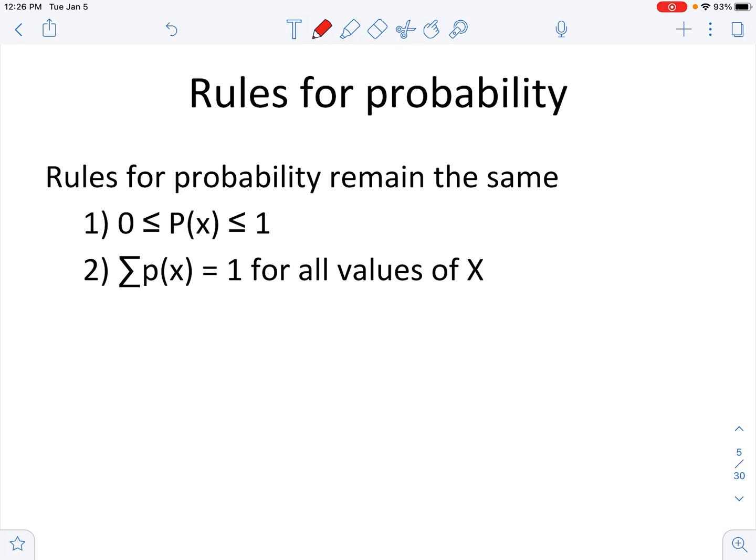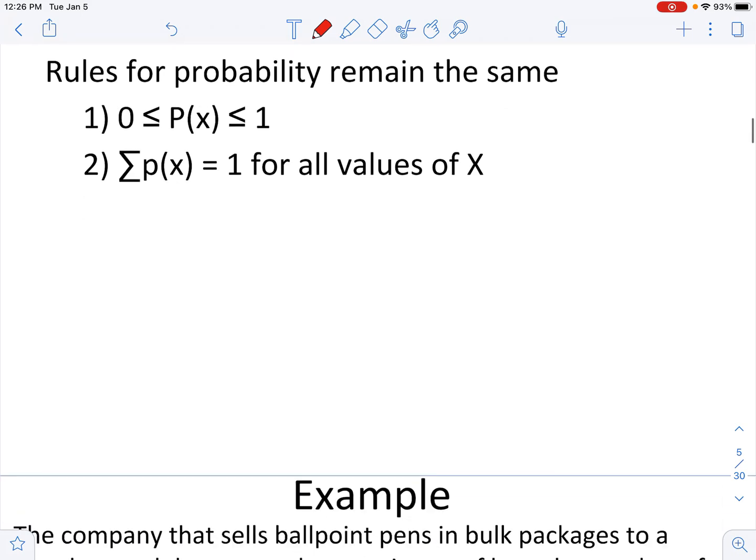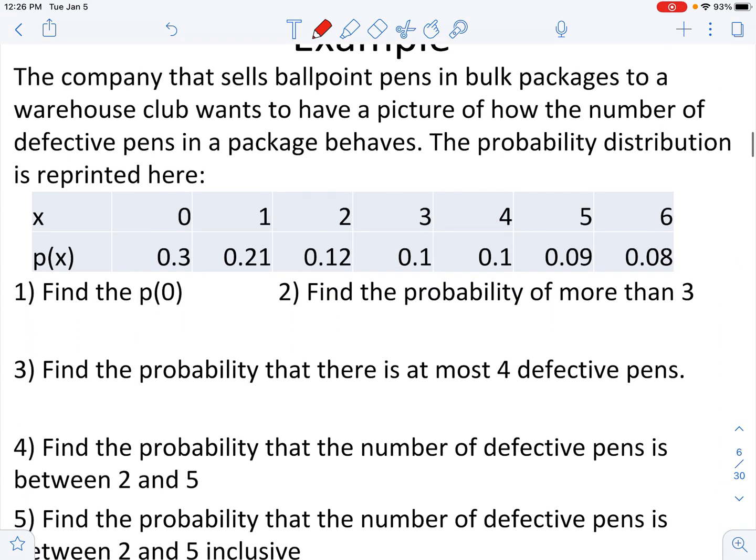So our rules for probability is any probability can only go from 0 to 100%. And if I were to add up all the probabilities, all the distributions, they have to add up to 100% or 1. So here's an example.